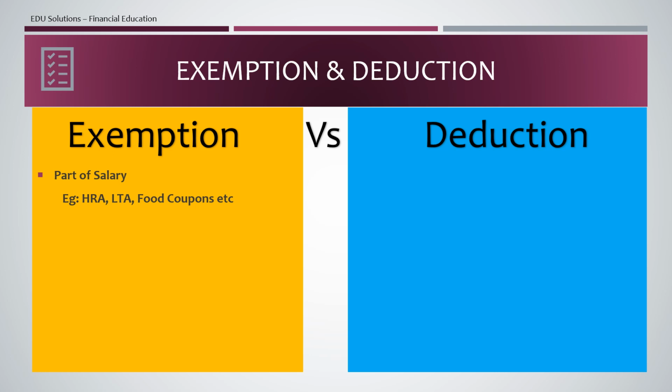The things included in your payslip are called exemptions. On the other hand, a deduction is not part of your salary, but you get a tax benefit through external sources, like if you are taking life insurance, making some donation, or taking a home loan, interest on home loan, principal of home loan, etc.